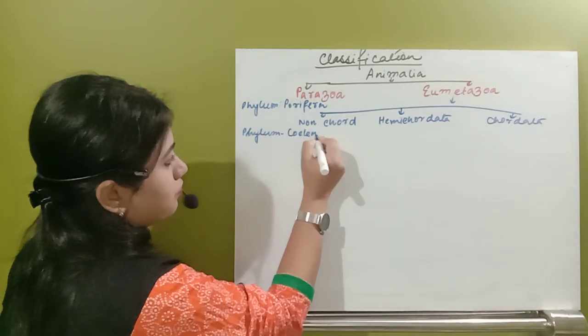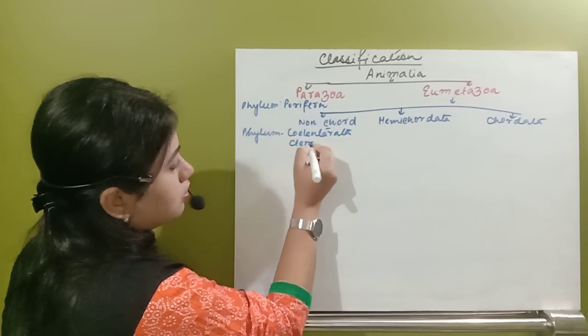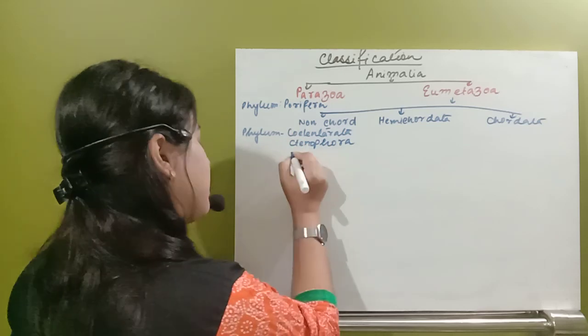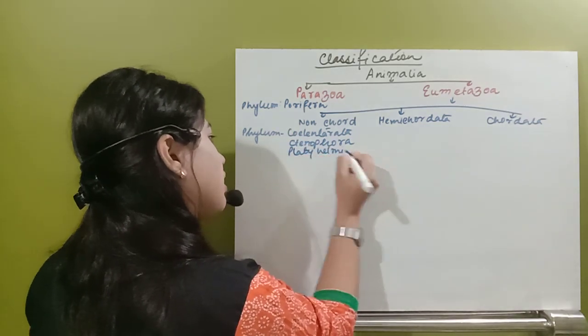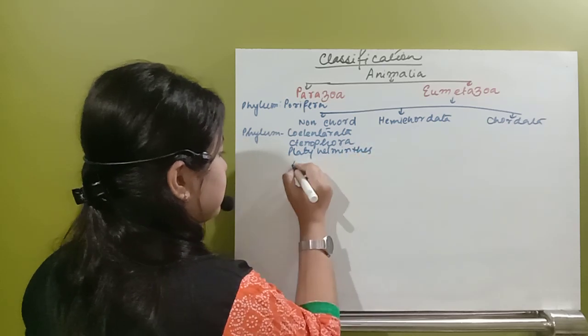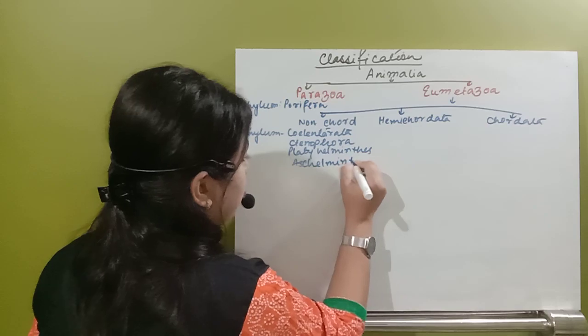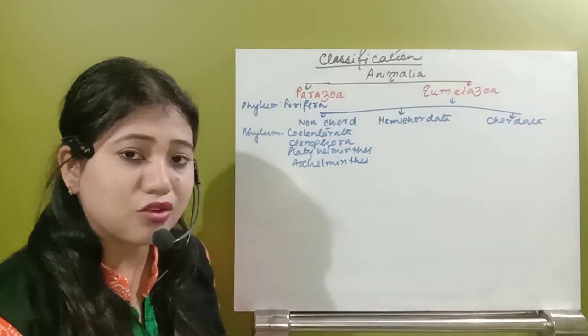They are Coelenterata, then Ctenophora, then Platyhelminthes, next Aschelminthes, or we can call these animals Nematoda or Nemathelminthes also.